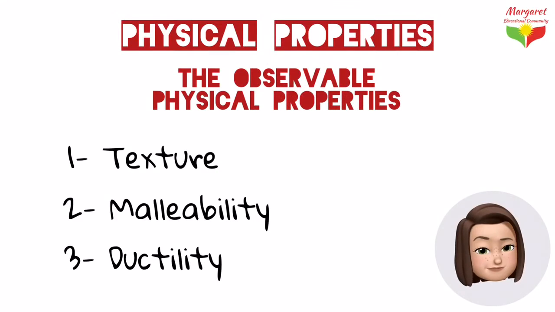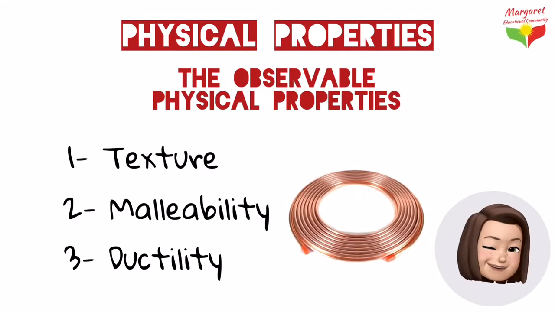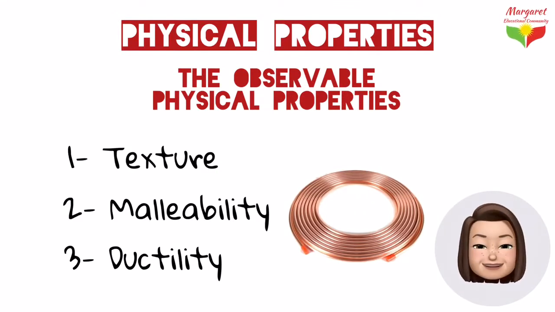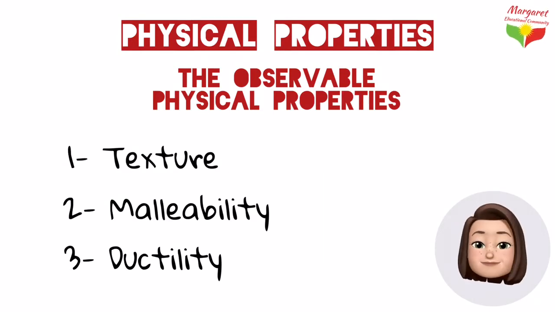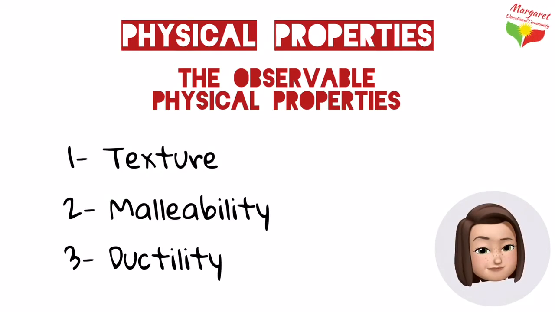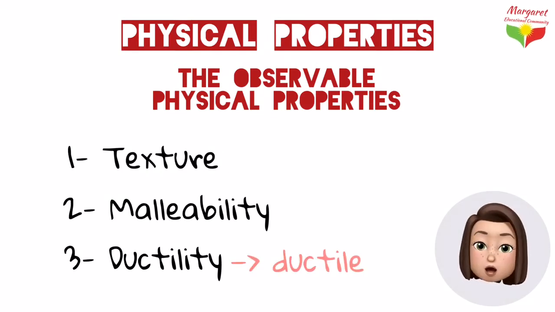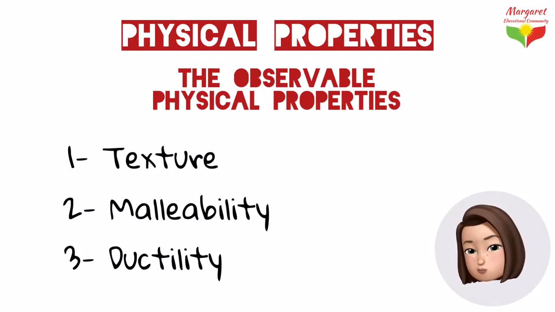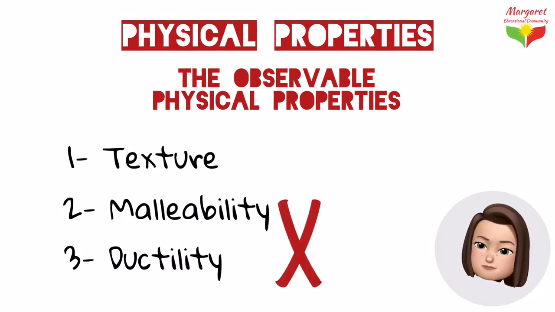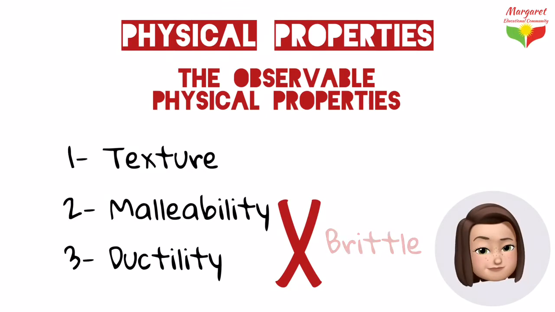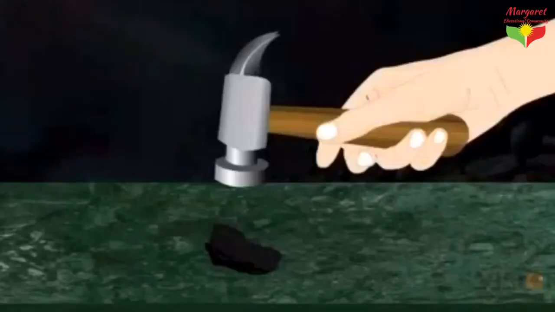Ductility is the ability of a substance to be pulled into thin threads without breaking. Many metals, including gold, have ductility. Substances that have the property of ductility are said to be ductile. The opposite of both malleable and ductile is brittle. Brittle means that the substance breaks easily.